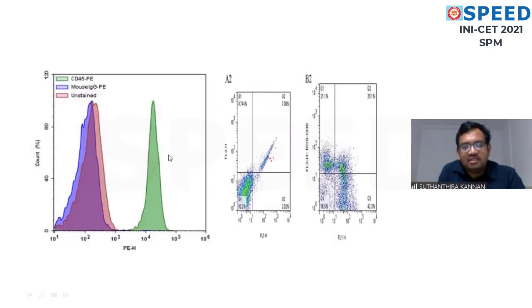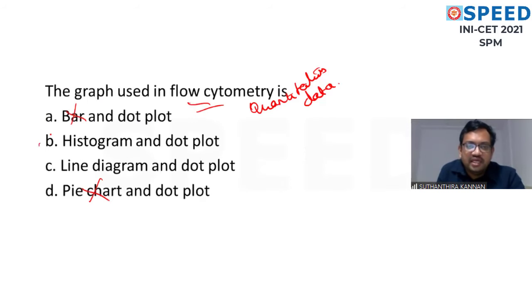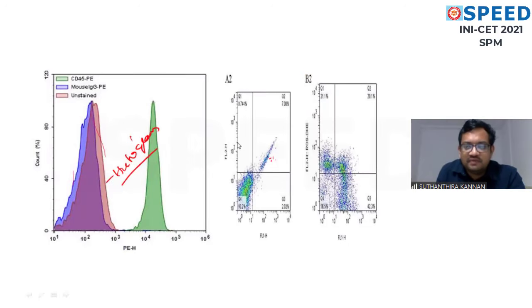When you see it, your confusion will be between the line diagram and the histogram. You see there are three things here. This comes under histogram. So histogram and the dot plot. This is how they are integrating the subjects now. They may integrate OG and community medicine, microbiology and community medicine, medicine and surgery. This is one of the classical MCQs for integration. The answer is histogram and the dot plot.